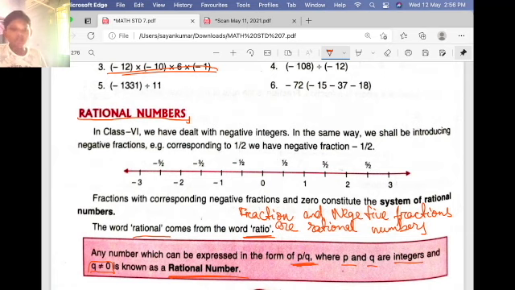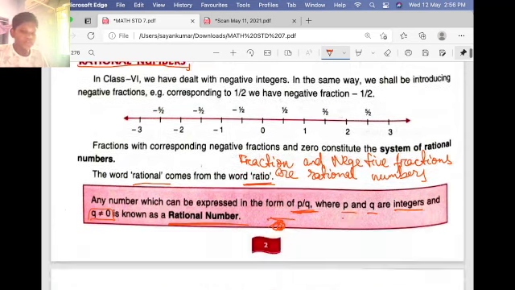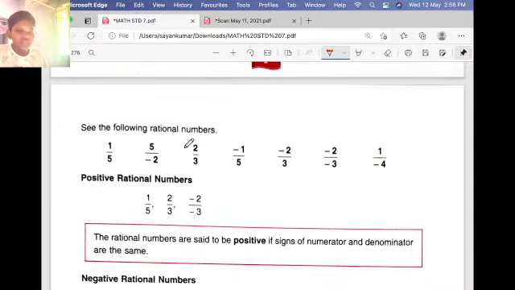P can be negative and q positive, or both negative, or p positive and q negative, and q is not equal to 0. The denominator must not be 0. Now let's go down and see the following rational numbers.